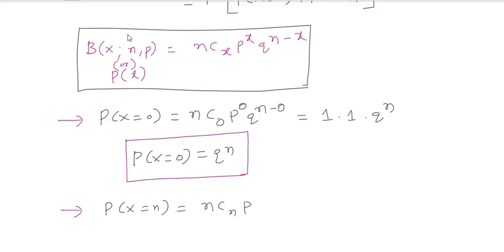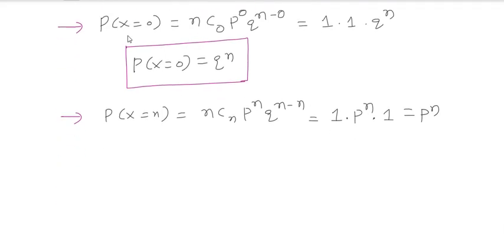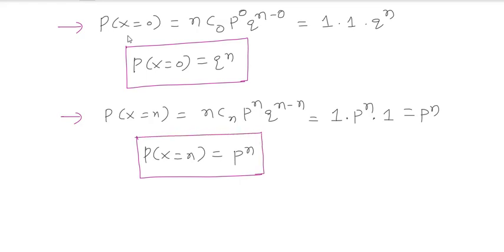nCn p^n q^(n-n). nCn again will be 1, and q^0 is 1. So we'll have p^n. Hence, probability of x equal to n, I can substitute directly, which is p^n. So these two points you have to keep in your mind to solve a problem on this.